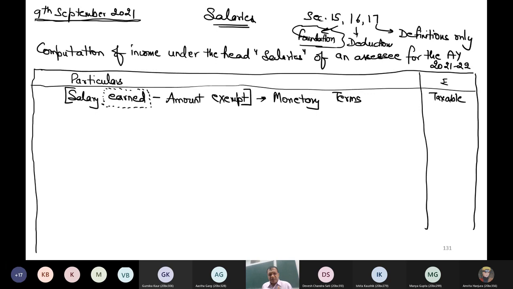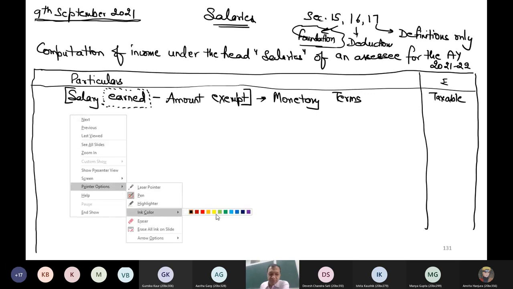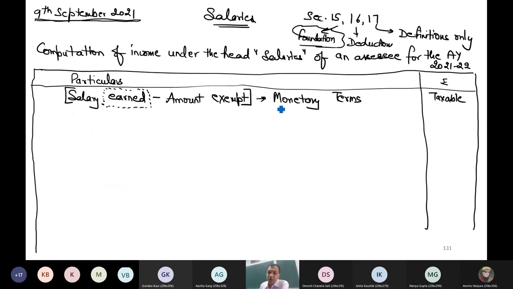Can you give me some examples of this? What can be included in this salary? Anyone who can give me some example, or any person who can tell me the examples of this point. These are monetary things. Any example of what you can get from the employers as an employee in monetary terms? Any example which is coming in your mind that in monetary terms what we get from the employers? So allowances. Yeah, bonus is monetary. Yes. Allowances. Then all allowances.